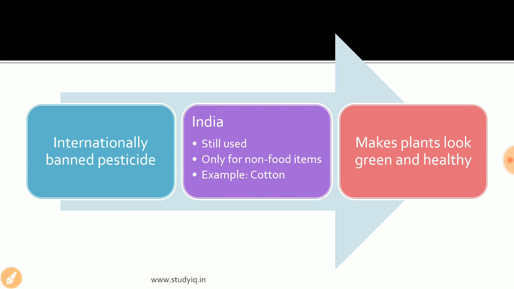So we have seen the status of Monocrotophos, and also one of the properties of this pesticide is that it makes plants look green and healthy. So it is basically a pesticide that actually improves the look of the plants and also provides a solution for the pest problem in the cotton crop.